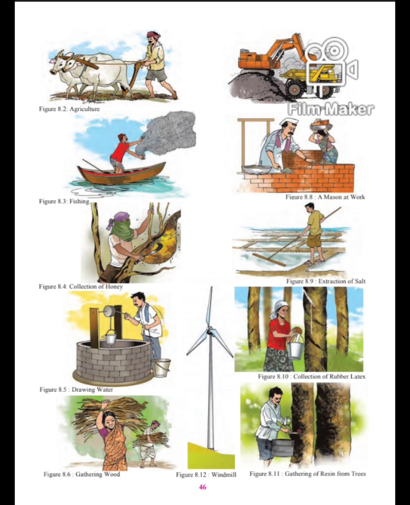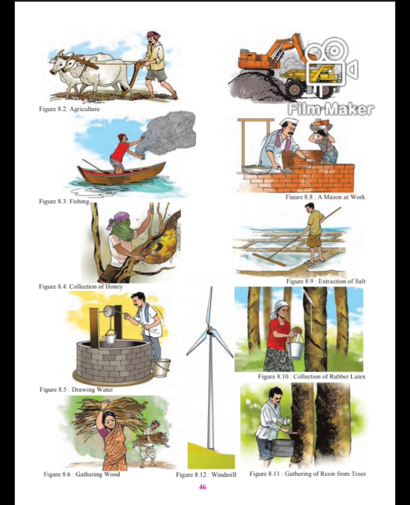These are all primary occupations. Now on page number 47, figure 8.13, transportation by pack of animals. Some of the animals, like donkeys, are used for transportation, carrying loads. Now here there are a few activities, 8.2 to 8.13.